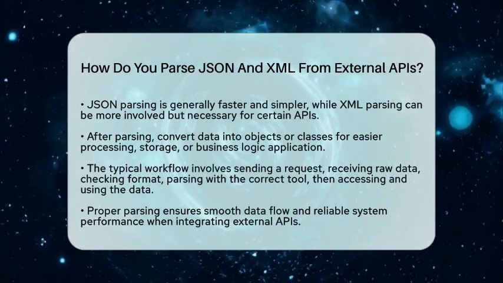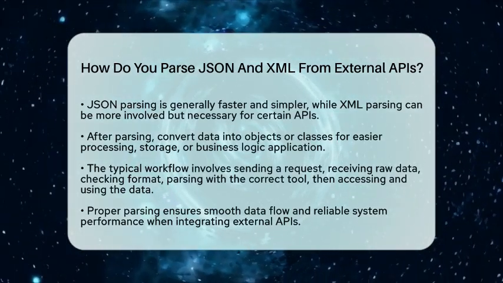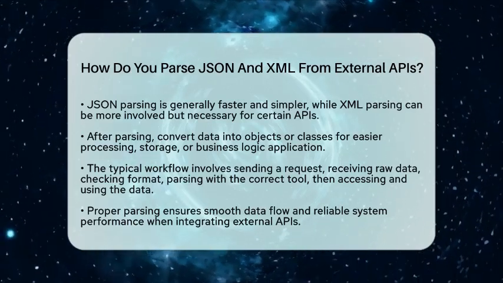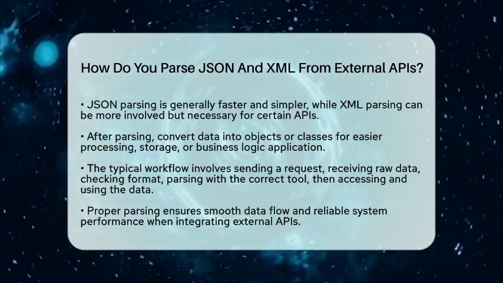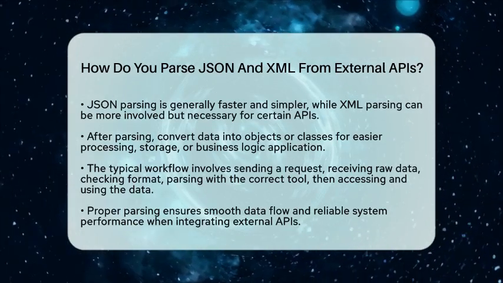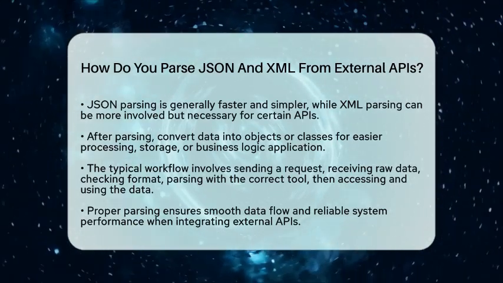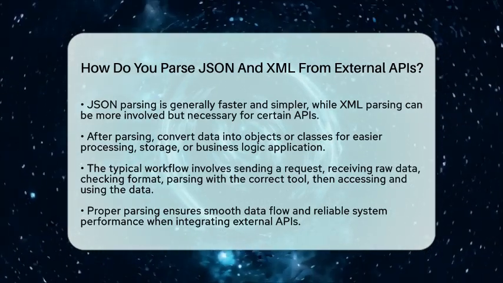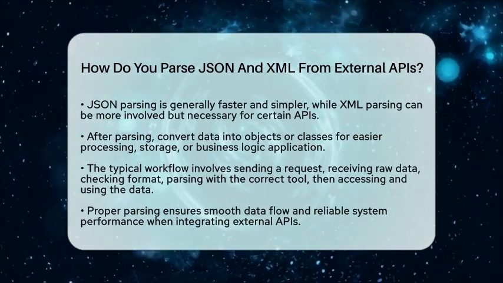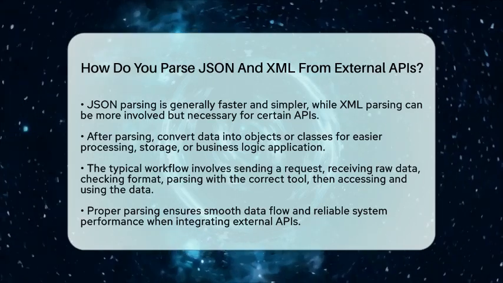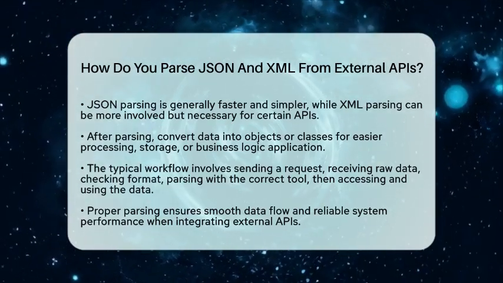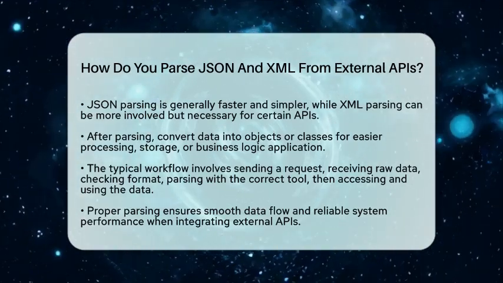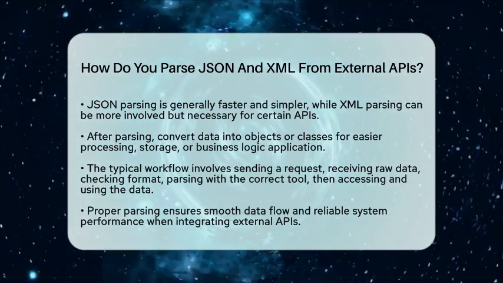A typical workflow starts with sending the request, receiving the raw text response, checking the format, then parsing with the right tool. Once parsed, you can access the data and use it in your backend logic, like saving to a database or applying business rules. By mastering these steps, you can efficiently connect your backend to external services, making your applications more powerful and data-driven. Parsing JSON and XML properly ensures your data flows smoothly and your system remains reliable.